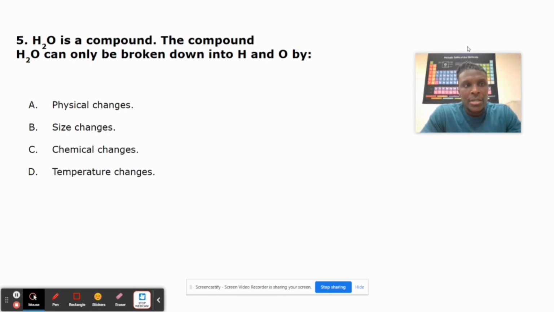The compound H2O, and we all know what H2O is, water, can only be broken down into hydrogen and oxygen by, what's the answer? A chemical change. Because remember, compounds are chemically bonded while mixtures are physically bonded.